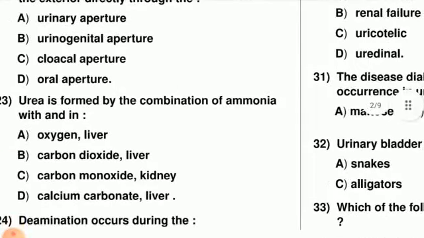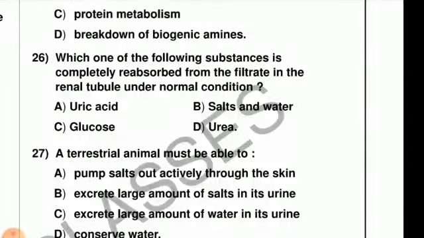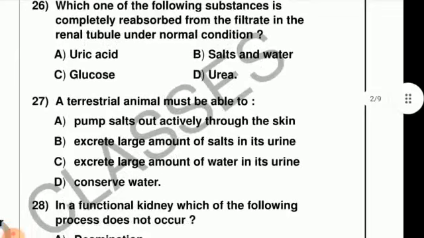Next question, urea is formed by the combination of ammonia with, and in which glucose is present, but in normal condition, in a normal person, glucose is not present in the urine, as it is completely reabsorbed. Actually it is present in the filtrate, but it is not present in the urine because of complete reabsorption inside the renal tubule, and because of this the right option is option C.